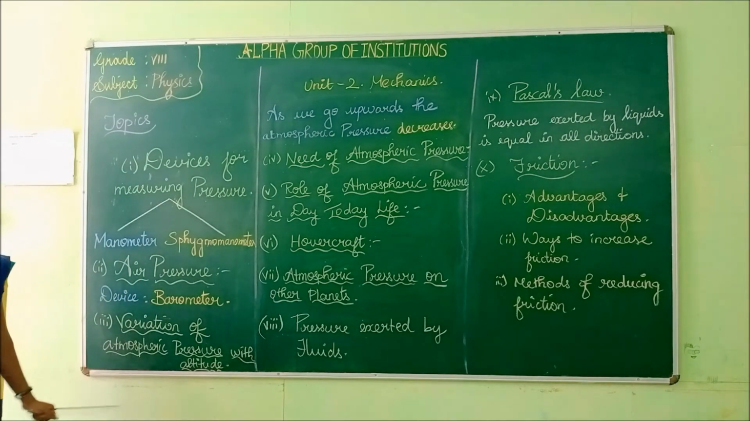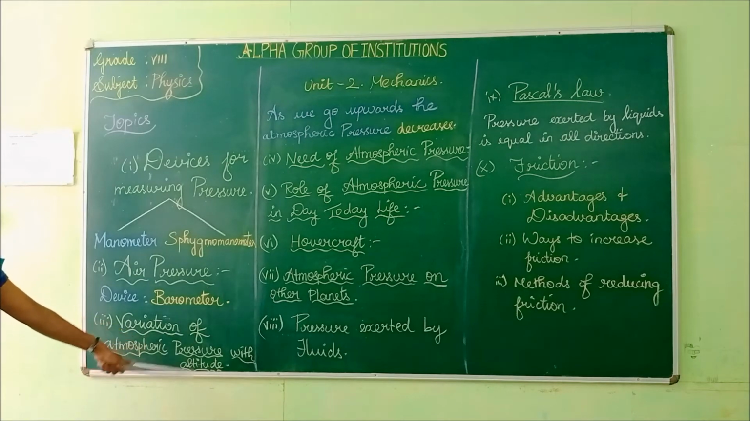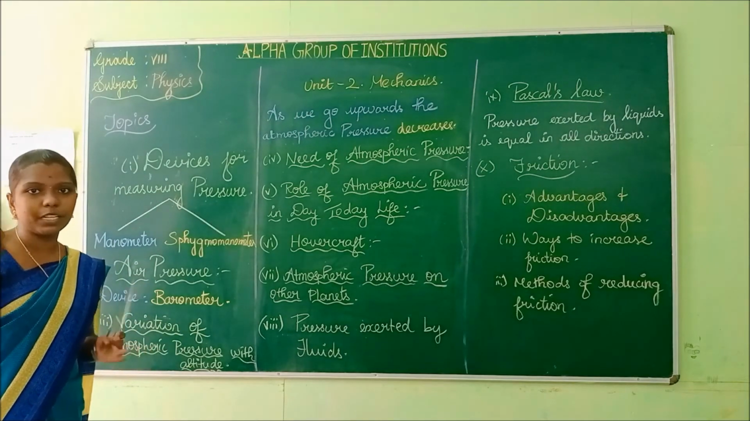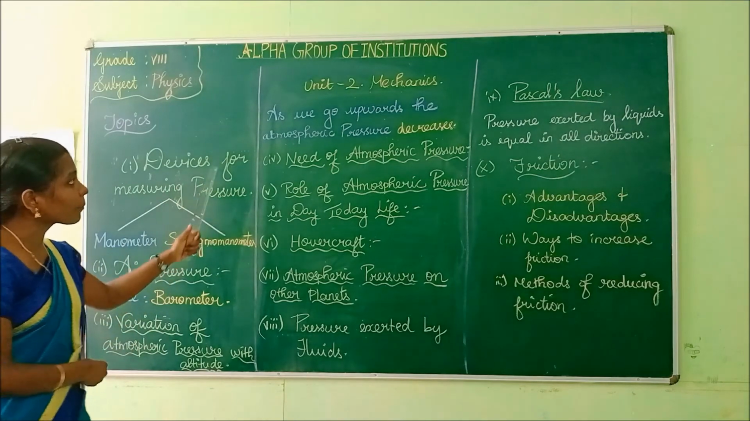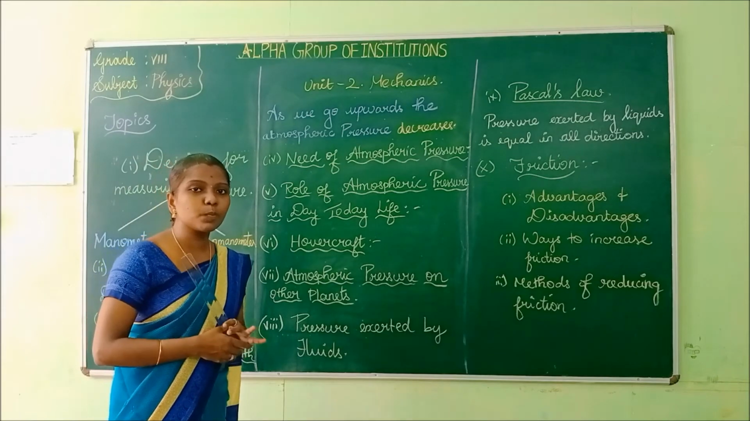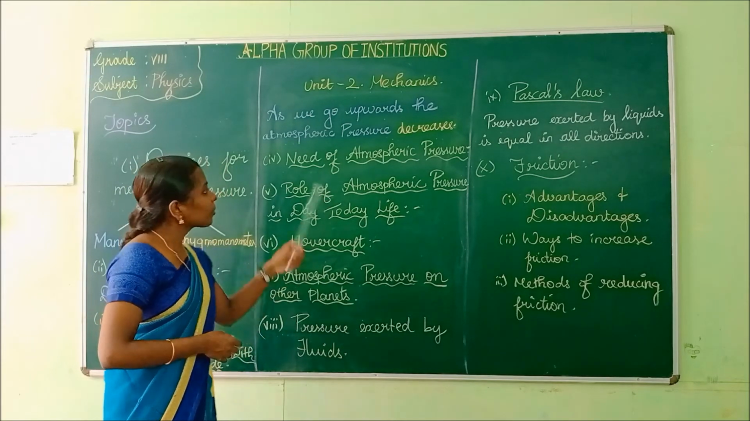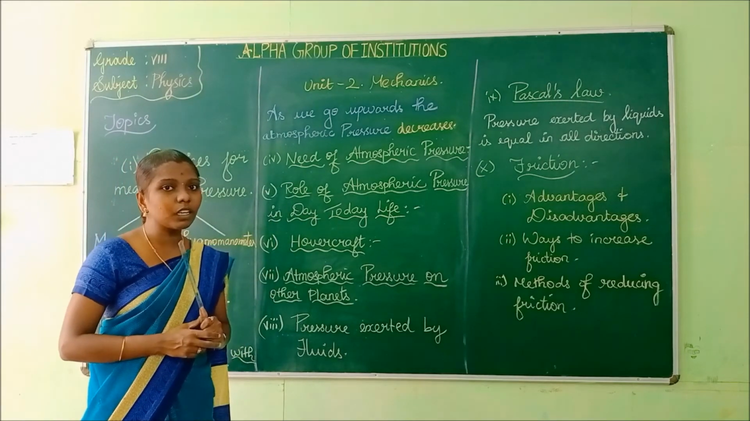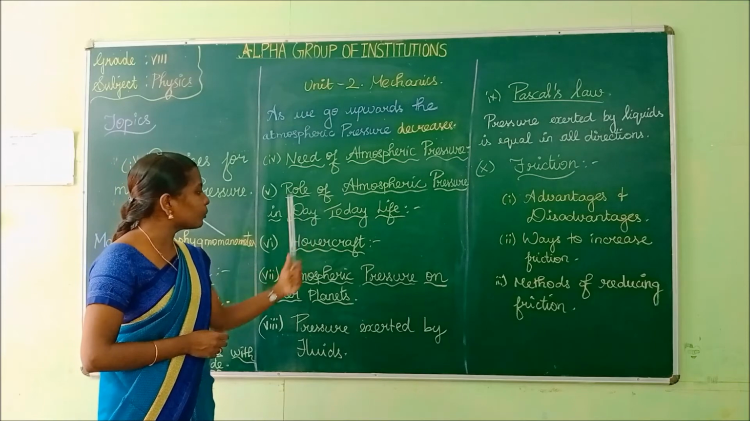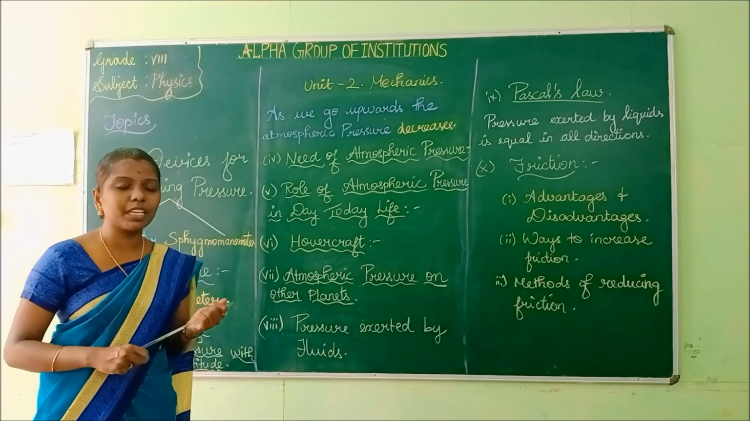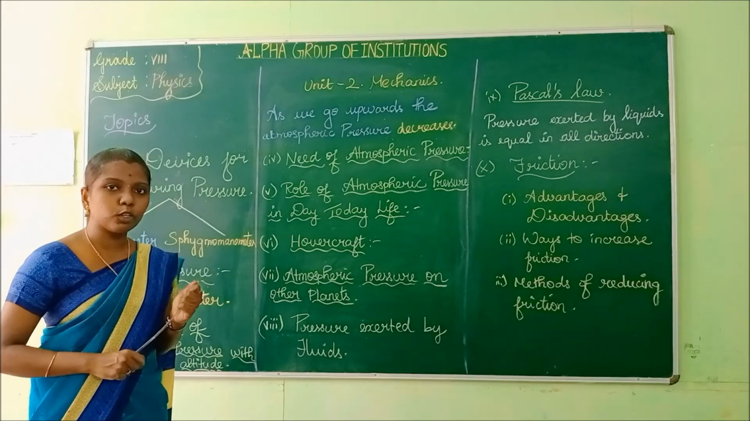The next topic is the variation of atmospheric pressure with altitude. How does the atmospheric pressure vary from the sea level as we move on to the higher places? We will see in this topic. As we go upwards from the sea level to the higher places, what happens? The atmospheric pressure will decrease. The next topic is the need of atmospheric pressure. Why do we need atmospheric pressure? Next, the role of atmospheric pressure in our day-to-day life. Of course, atmospheric pressure plays a major role in our day-to-day life.